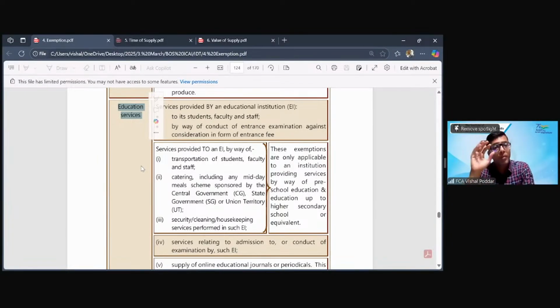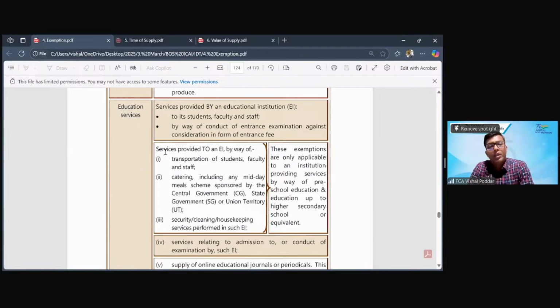So there you have to apply multiple entries to find out, of all these different services, which service of that transporter or of that caterer would be eligible for exemption. That is where multiple of these entries have to be applied one by one.